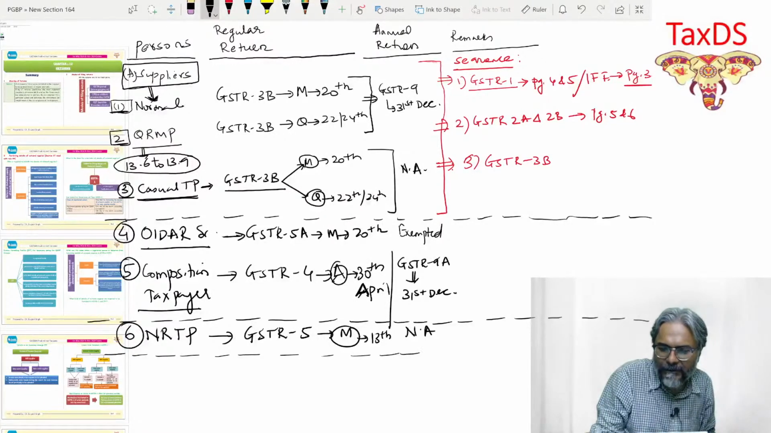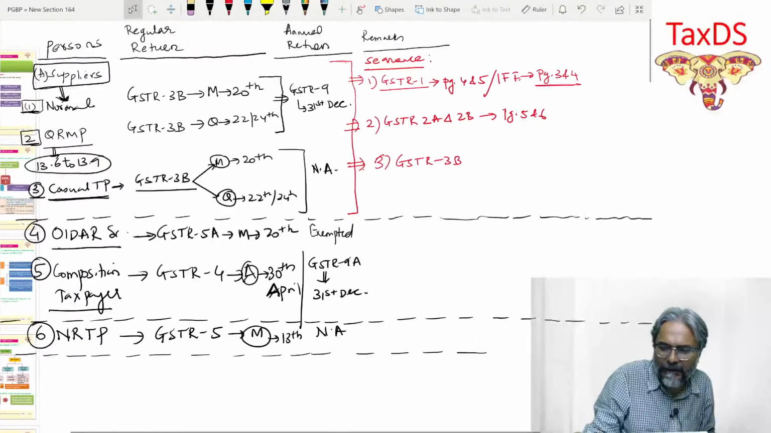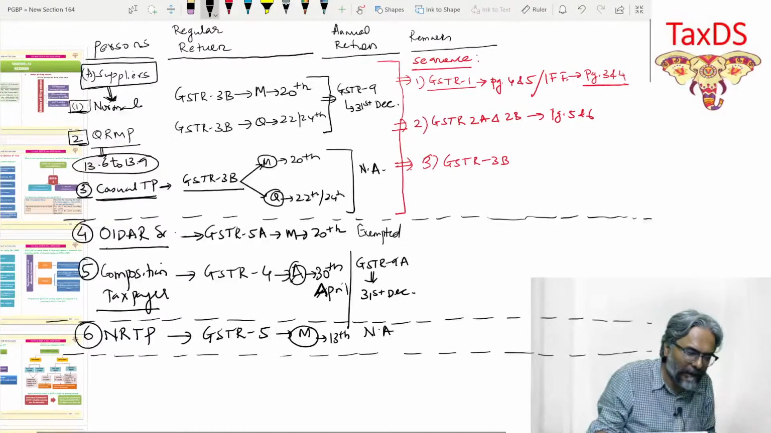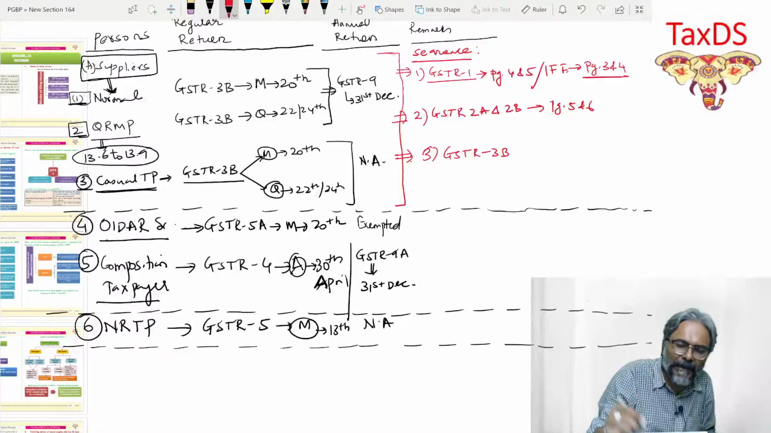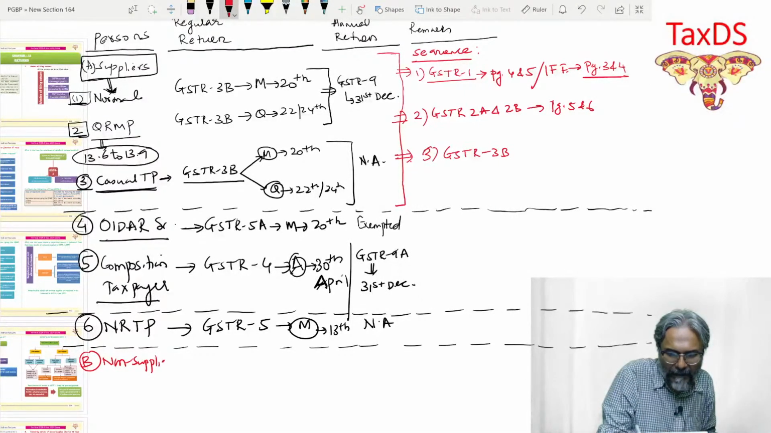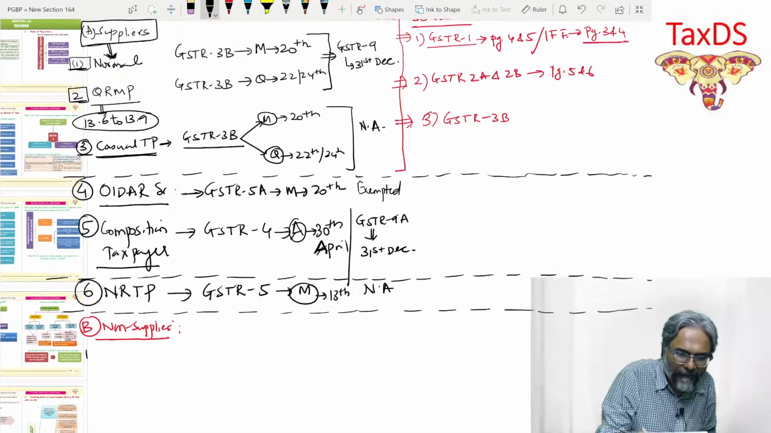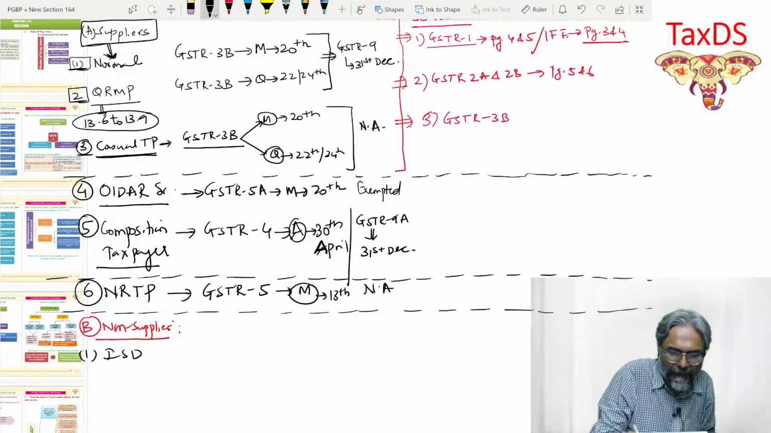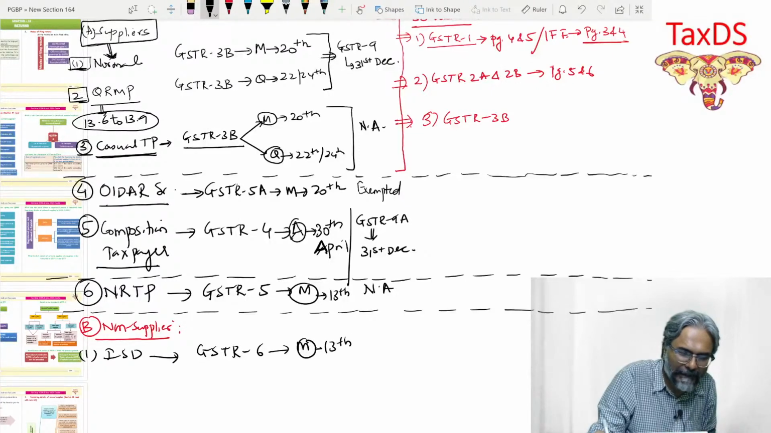Now, coming further, students, if we just take the discussion further, let's take the discussion further. We now go to point number B, which is a non-supplier. Now, so far as the non-supplier is concerned, students, the first one is ISD. ISD, students, they will file GSTR 6. GSTR 6, students, and that is again monthly, they are going to file it. Monthly 13. Annual return, not applicable in this context.